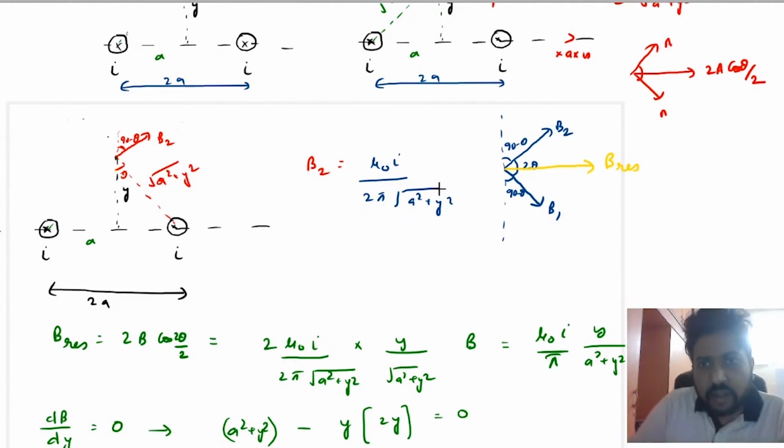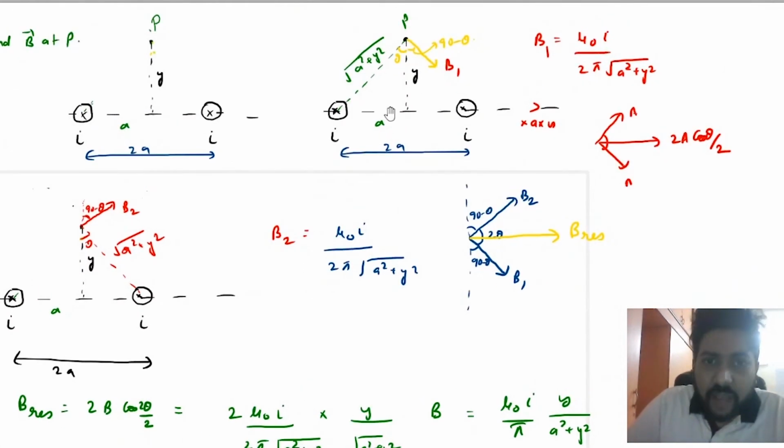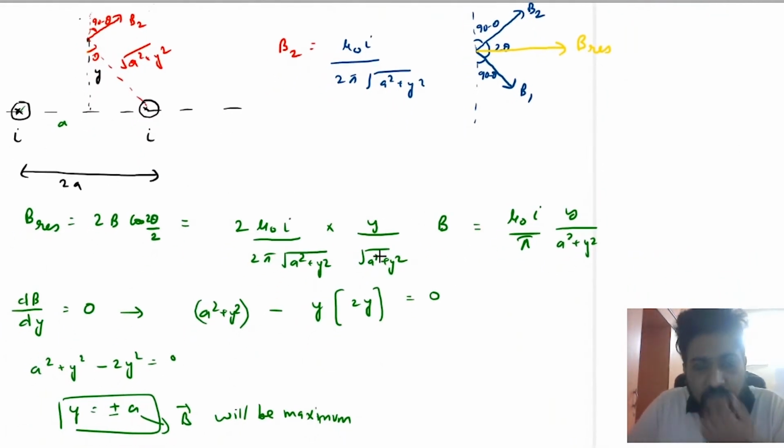B is how much? Mu naught I upon 2 pi under root of a square plus y square, into cos theta. Now from here you will see that cos theta is y upon under root a square plus y square. So the magnitude of magnetic field will be mu naught I upon pi, y upon a square plus y square. This is the magnitude of magnetic field at any distance y.